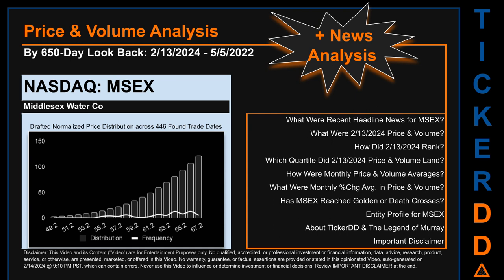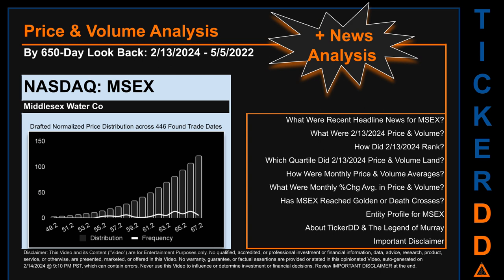MSEX went public on February 21, 1973, which was roughly 51 years ago. Looking back 650 calendar days from Tuesday, February 13, 2024 to Thursday, May 5, 2022, we found 446 applicable trade dates for use in our analysis.